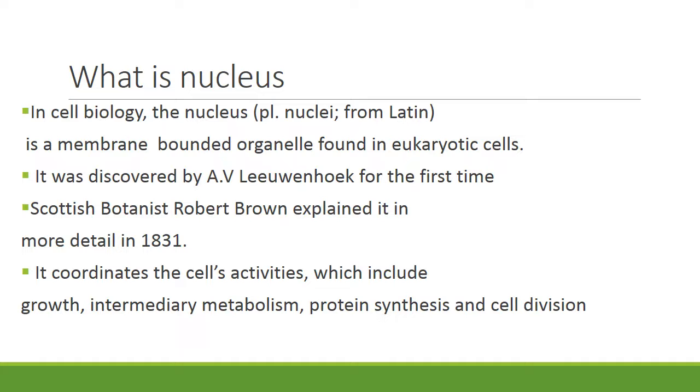In some cells, there is a single nucleus, while in other cells, such as muscle cells, there are many nuclei in the cell. It was discovered by A.V. Leeuwenhoek for the first time. Scottish botanist Robert Brown explained it in more detail in 1831.